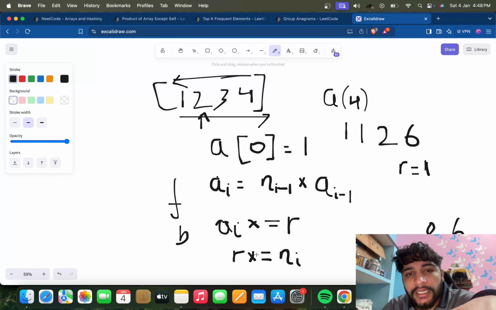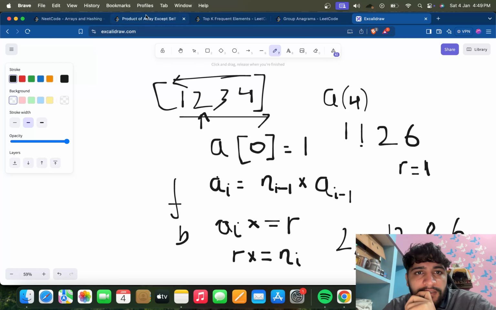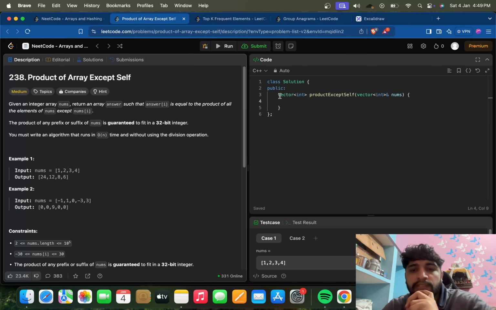And then the R will be 4 into 3, 12. So 12 into this 1, 12. And then the 12 will be 12 into 2, 24, and 24 into 1, 24 will be there. This will be the answer, and I guess that's the same, right? Yeah, it's the same.